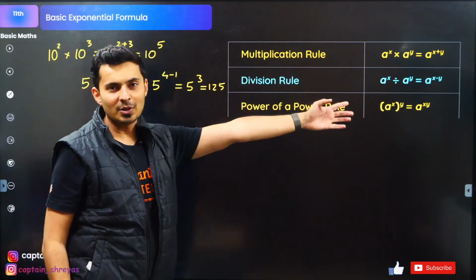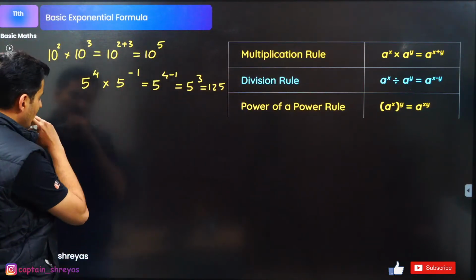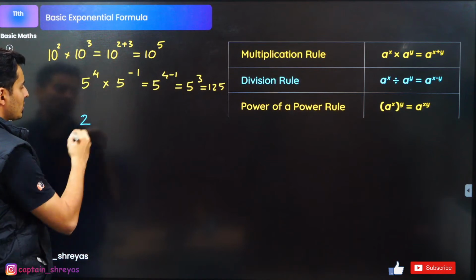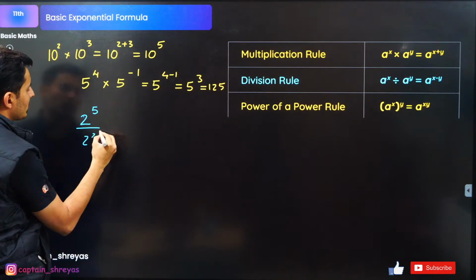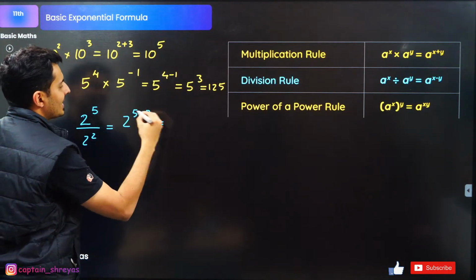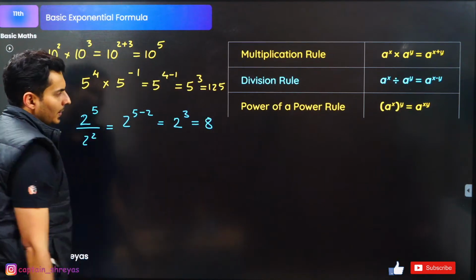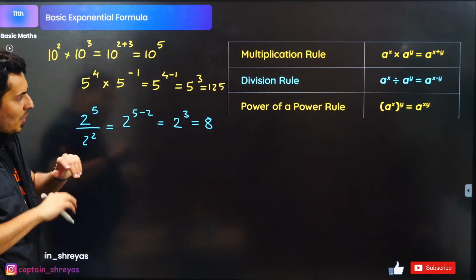Second rule, division rule. a raised to x by a raised to y is a raised to x minus y. Example, let's say 2 raised to 5 divided by 2 squared. This will be nothing but 2 raised to 5 minus 2, which is nothing but 2 raised to 3, which is nothing but 8. That's the answer. Very good.